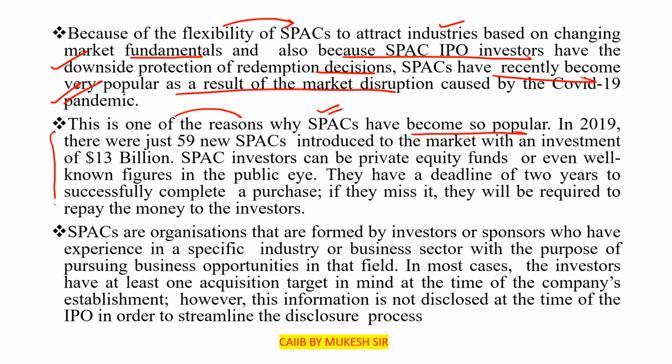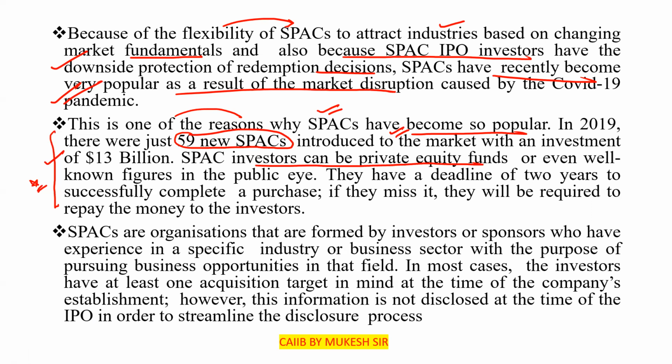Remember these figures, also numerical values. Sometimes they will ask questions. In 2019, there were just 59 new SPACs introduced to the market with an investment of $13 billion. SPAC investors can be private equity funds or even well-known figures in the public eye. They have a deadline of 2 years to successfully complete a purchase. If they miss it, they will be required to repay the money to the investors.